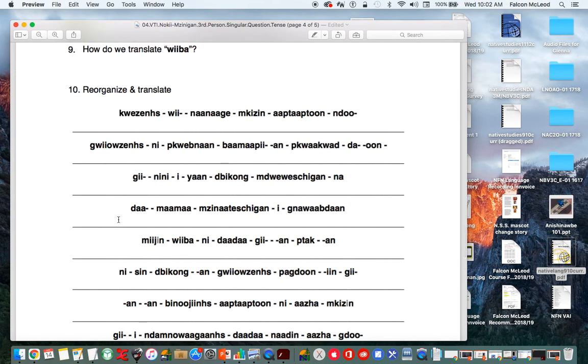Next, reorganize and translate. All right, here. So we got quinzes. Then we got a we, but it's a prefix because it's got that hyphen in front. All right. Nanage. This is our word for later that we learned today. Kizin is our word for shoe. Optoptone is our VTI2 word, meaning untie it. And indo is our first person ownership prefix.